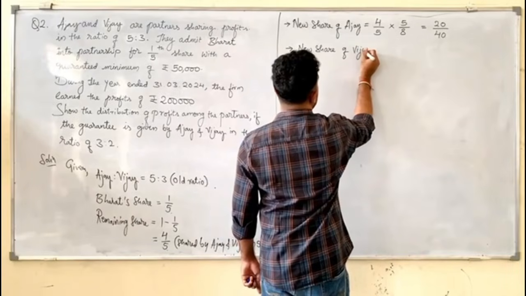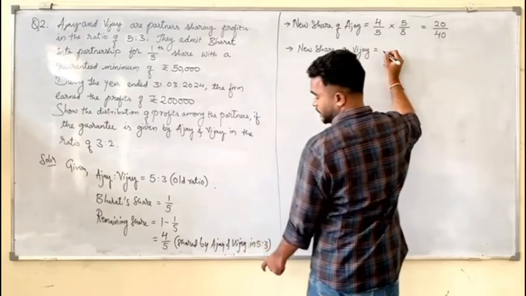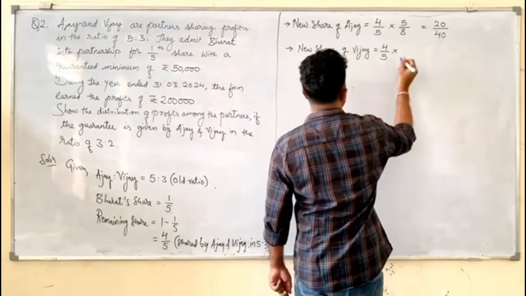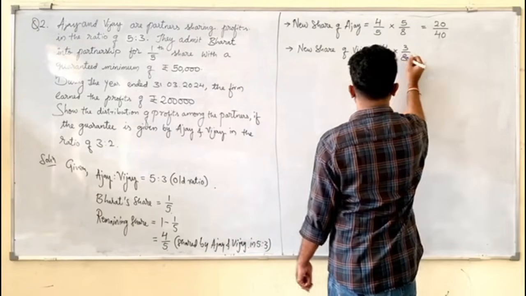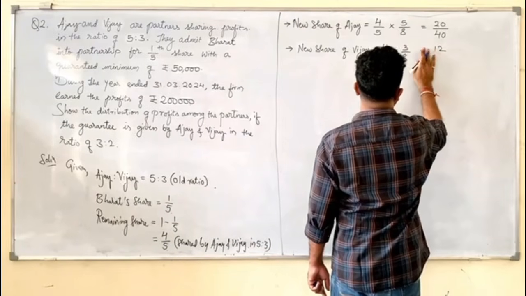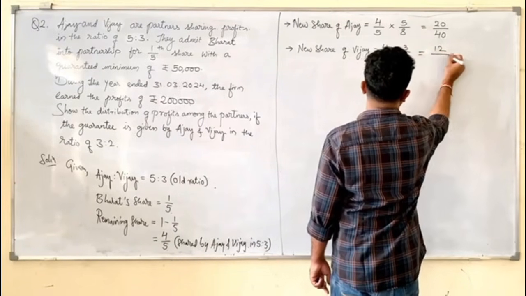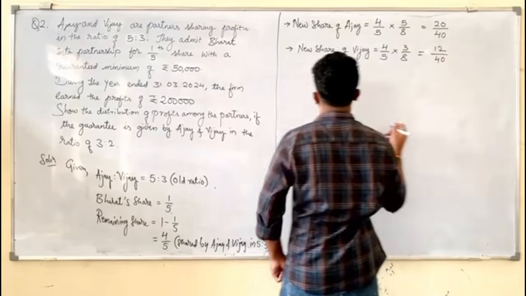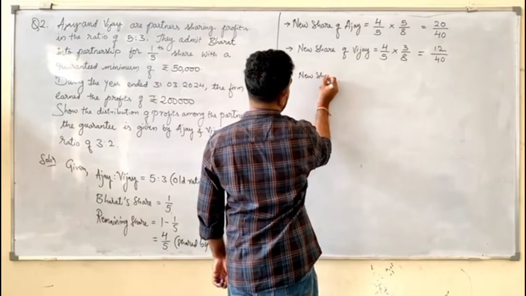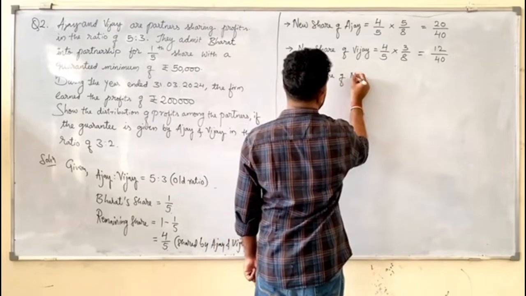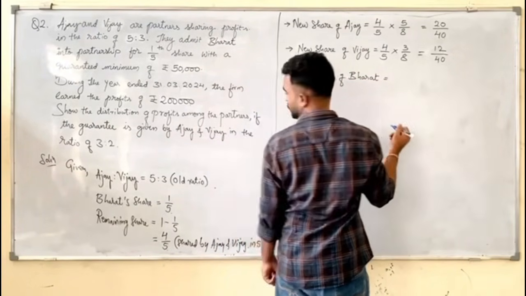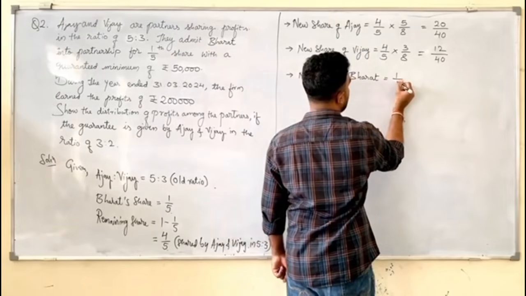Next, new share of Vijay is equals to, what is the remaining share? 4/5 into his share, 3/8, which is equals to 12/40. And the new share of Bharat is equals to, what was his share? 1/5.